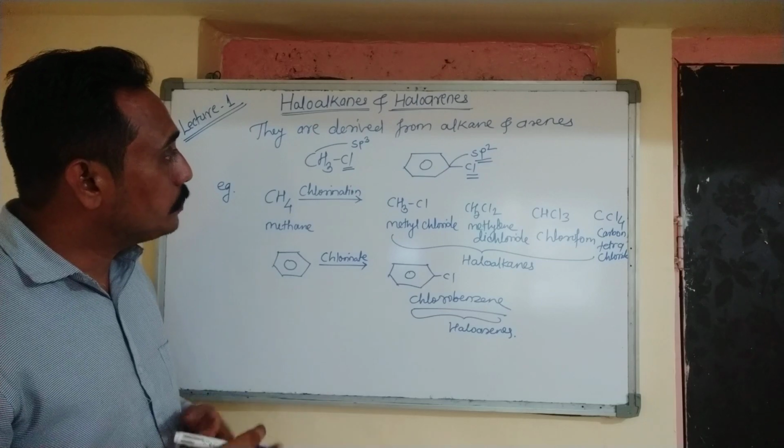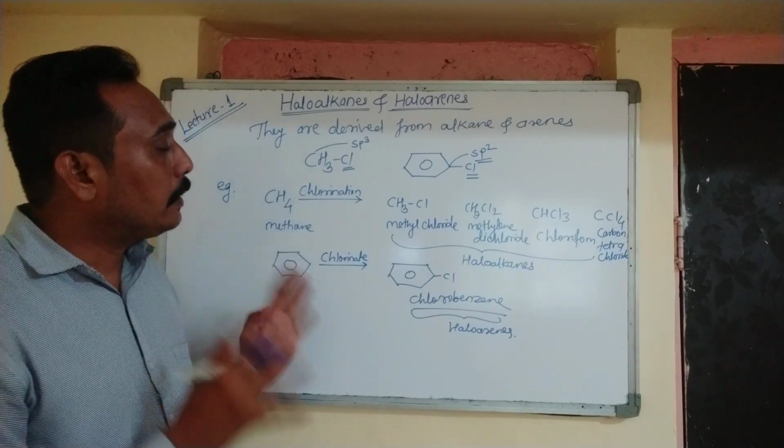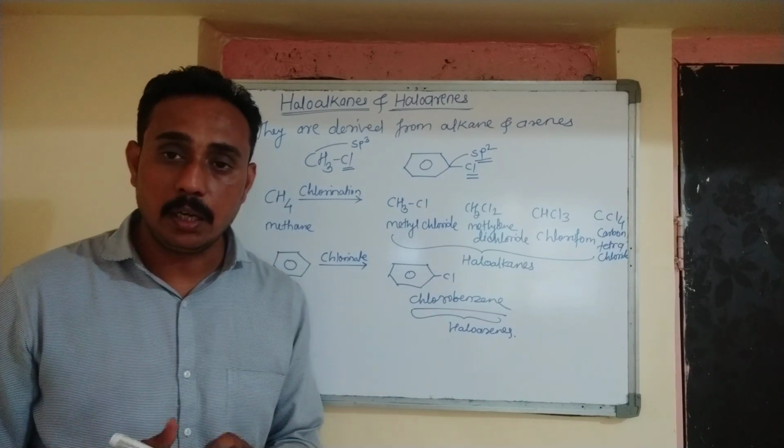Many compounds which contain halogens are used as a solvent in industry, or they can also be used as a starting material for the preparation of many organic compounds.